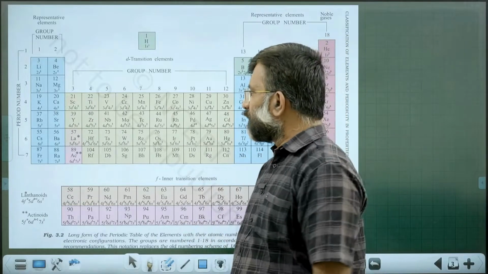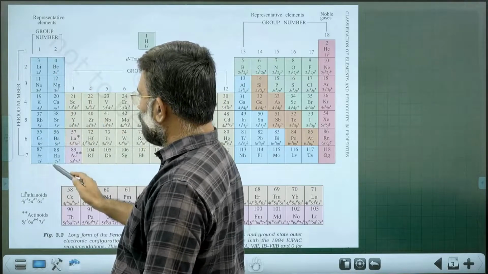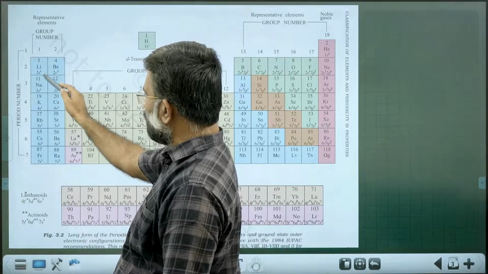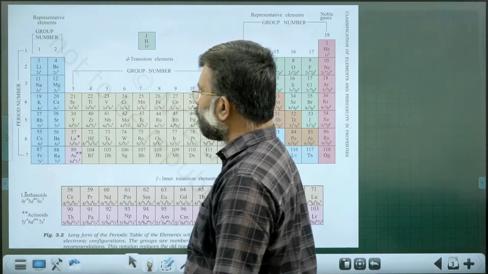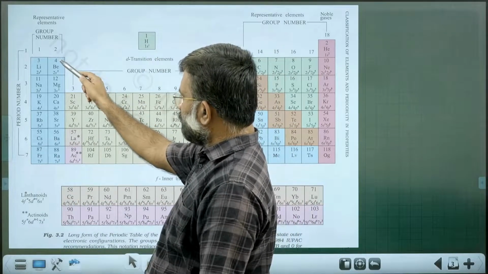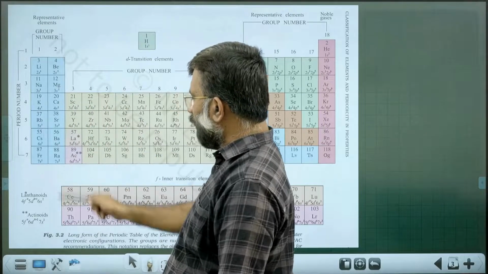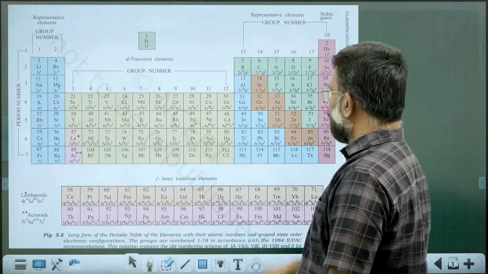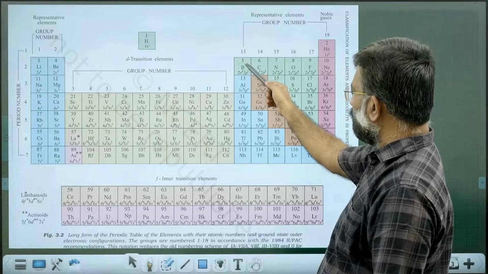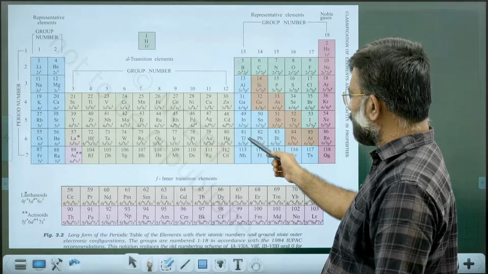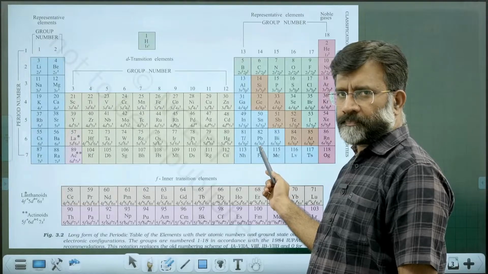Okay, so it is categorized into S block elements. This is called the S block. Alkali metals: lithium, sodium, potassium, rubidium, cesium, francium, radioactive francium. Alkaline earth metals: beryllium, magnesium, calcium, strontium, barium, radium. Group 2, alkaline earth metals. Then groups 13 to 18, P block elements: boron, aluminium, gallium, indium, thallium, and the newly named 113, nihonium.